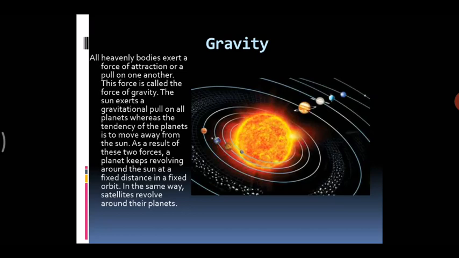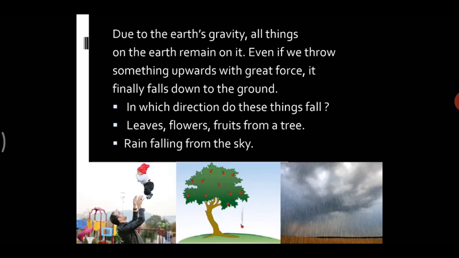Earth's gravity is what keeps you on the ground and what causes objects to fall. Earth's gravity also helps us to walk on the ground. Are we flying? We are not flying, right? We are walking on the ground just because of the Earth's gravity. Move to the next slide. Due to the Earth's gravity, all things on the Earth remain on it.